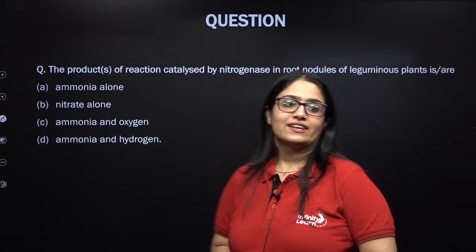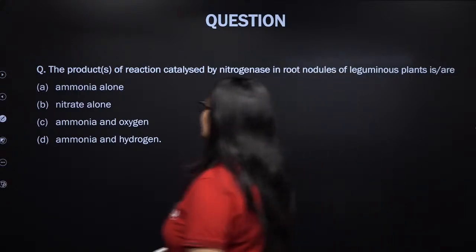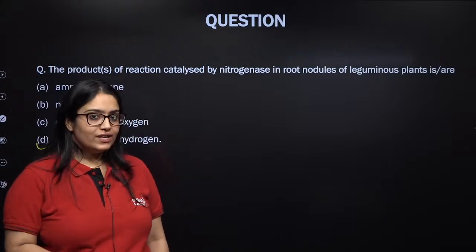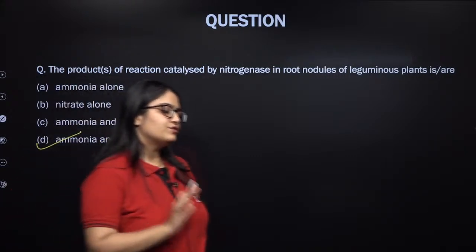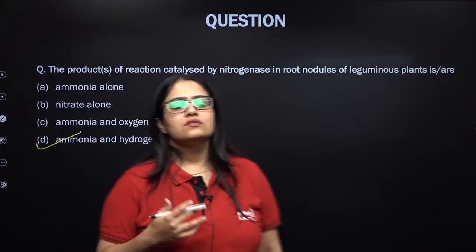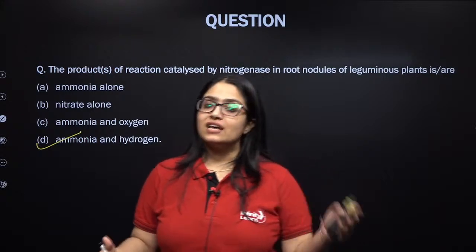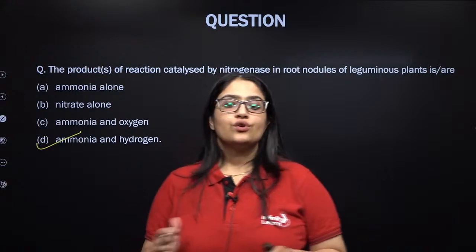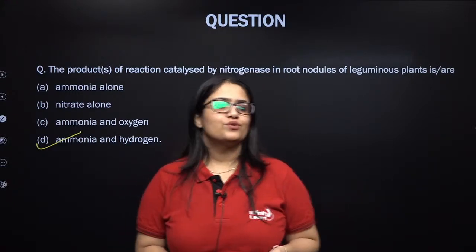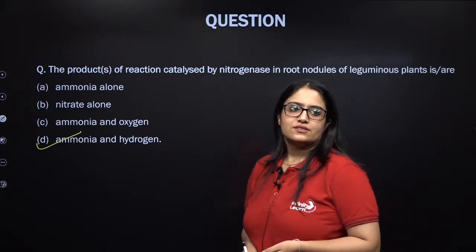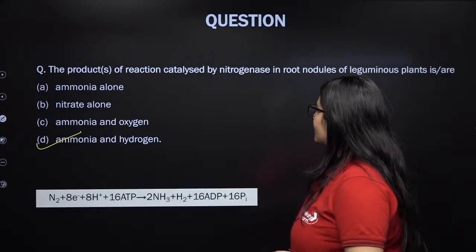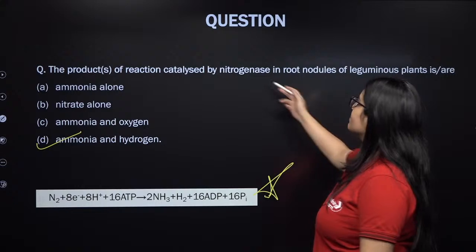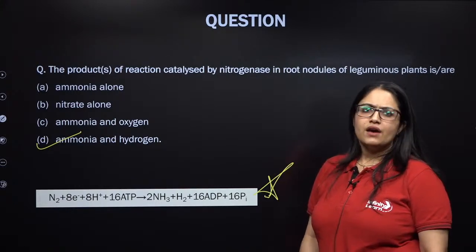That's absolutely correct. It should be ammonia and hydrogen. So not only ammonia during biological nitrogen fixation: nitrogen which is present in the atmosphere in N2 form is converted into ammonia, right? But during this biological nitrogen fixation, not only ammonia but hydrogen is also produced. Please remember this. That's amazing. So this is the reaction which is catalyzed by the enzyme nitrogenase, present in the rhizobium.